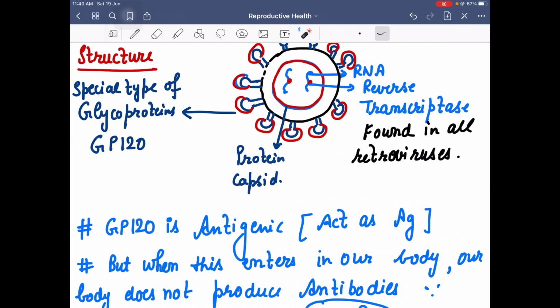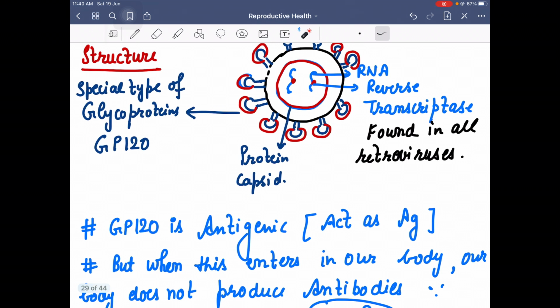Usually हमारे body का क्या main phenomena होता है कि if any antigen or any foreign particle is detected in the body, our body starts producing antibodies, right? यही हमारी body का phenomena होता है.